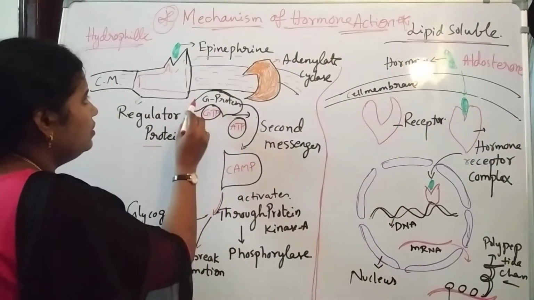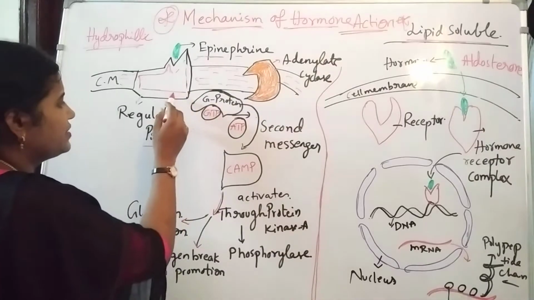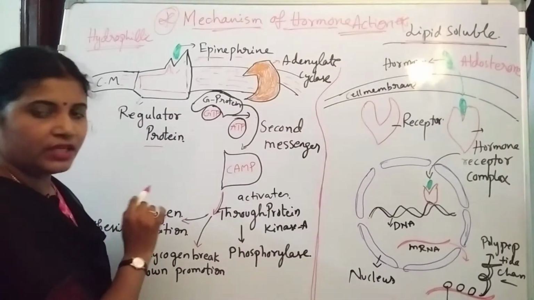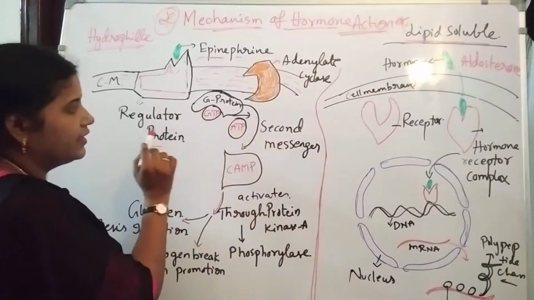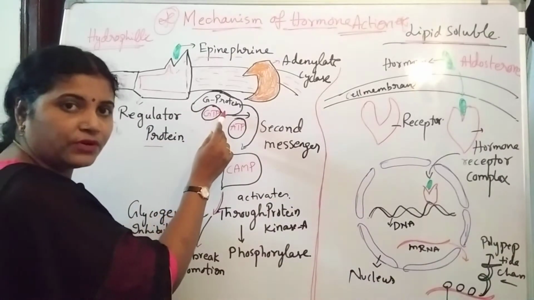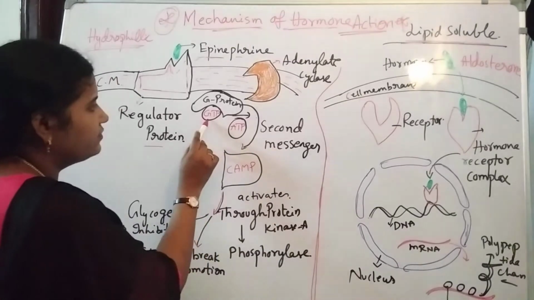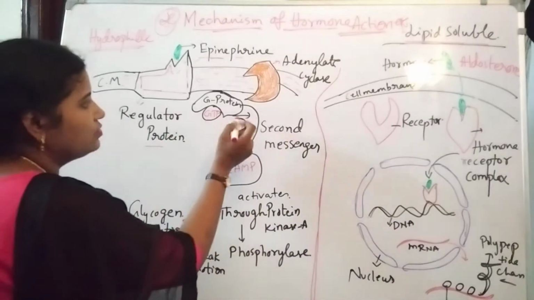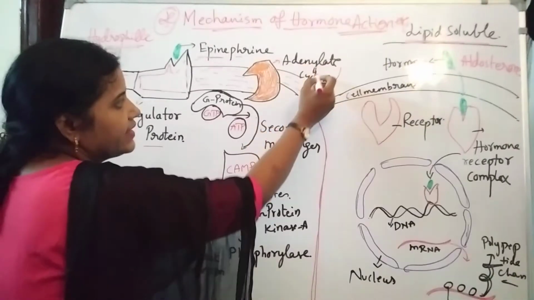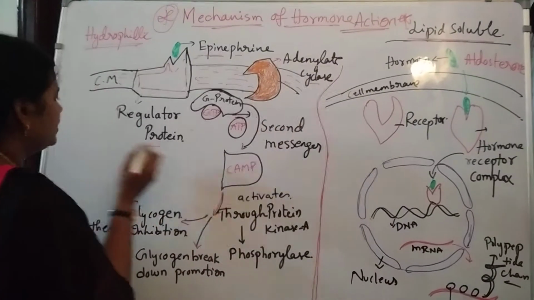First one: epinephrine binds with the regulator protein. After binding with the regulator protein, the G protein molecule binds with the GTP molecule. After binding with the GTP molecule, it stimulates the adenylate cyclase, the second process.